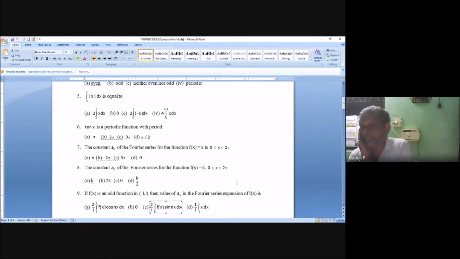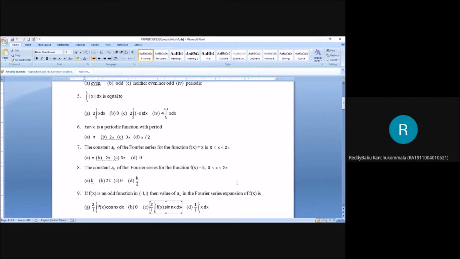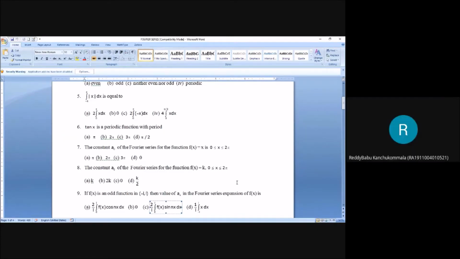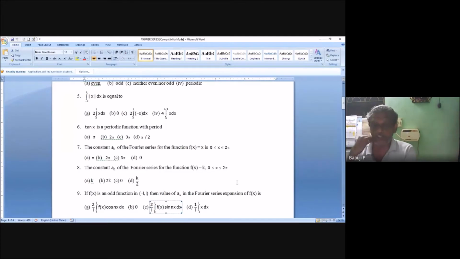If f of x is defined in minus L comma L, or minus 1 comma 1, or minus pi comma pi, then immediately you will say f of x is an odd function. Then only Bn will stand, and the remaining two will be 0. So a naught is equal to 0, an is equal to 0. Now an value is what here? 0. Very good.